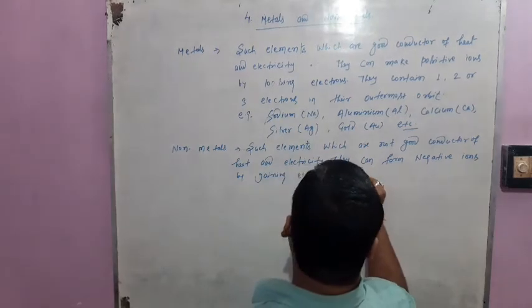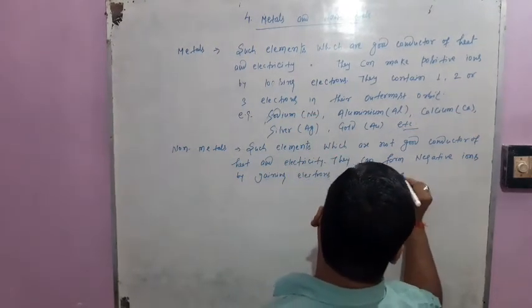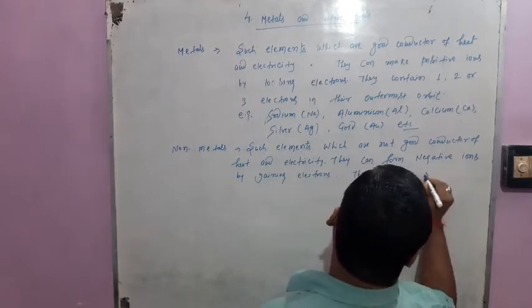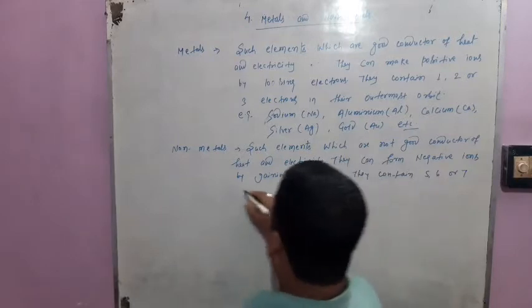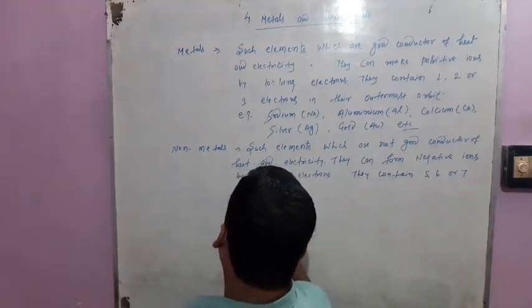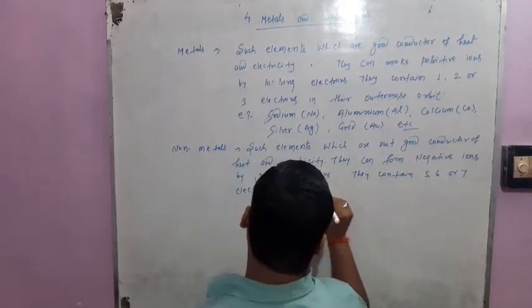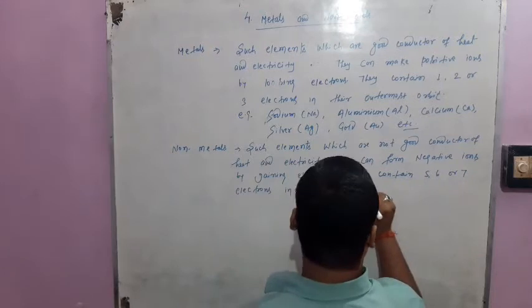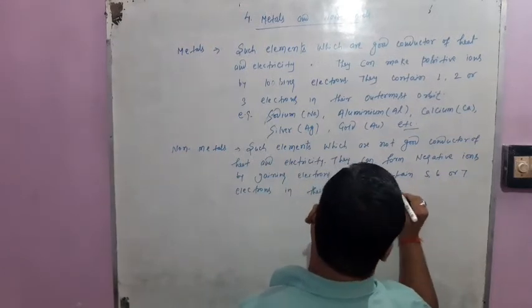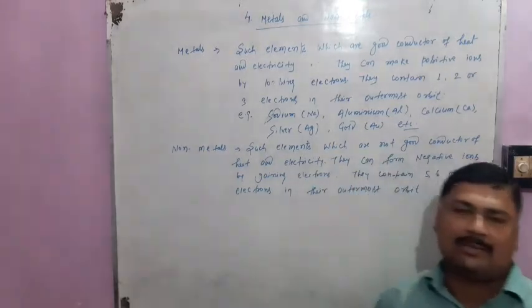They contain 5, 6 or 7 electrons in their outermost orbit. Okay, these are called non-metals.